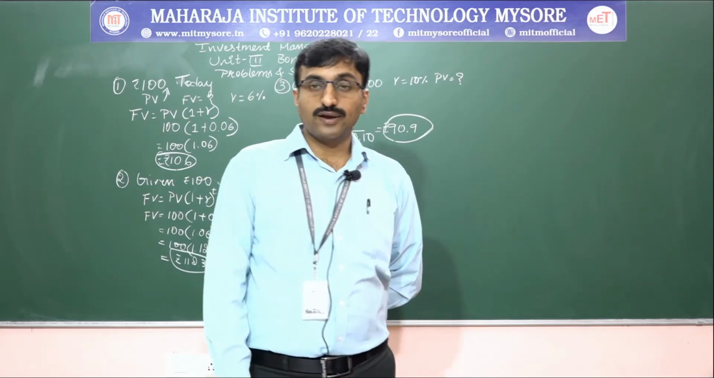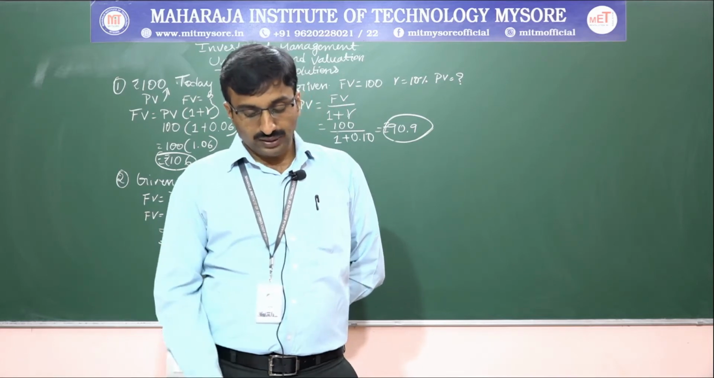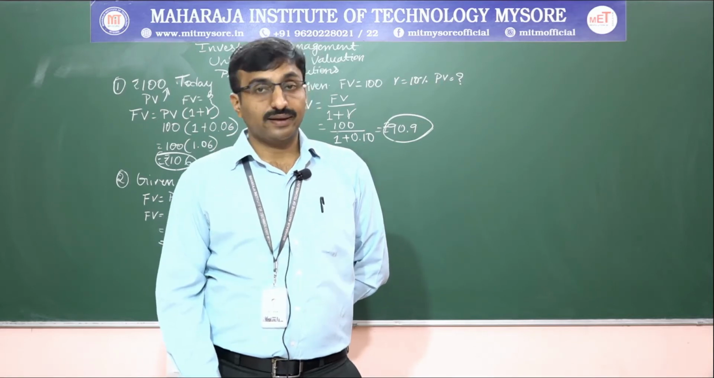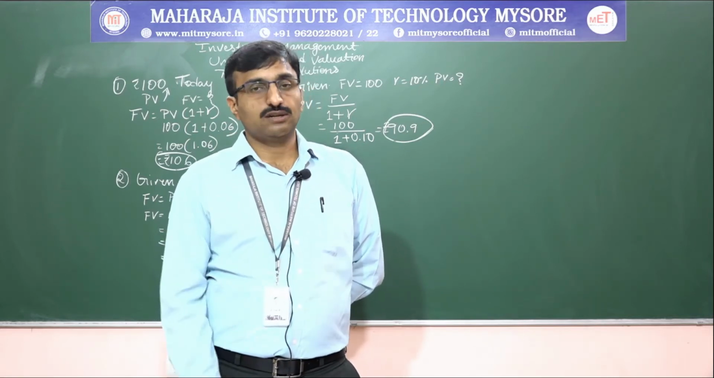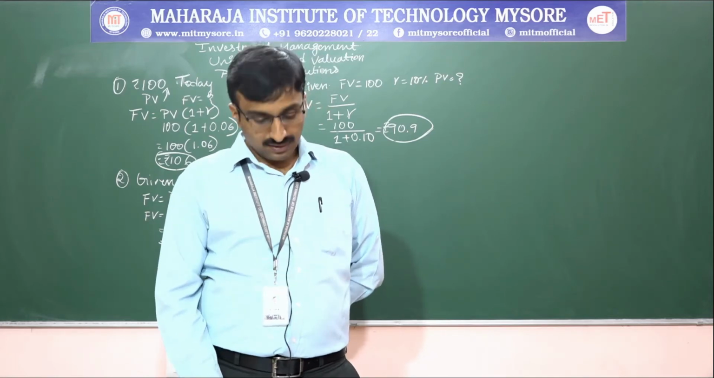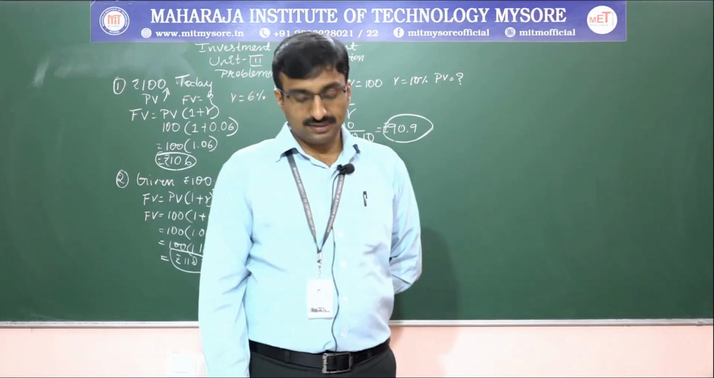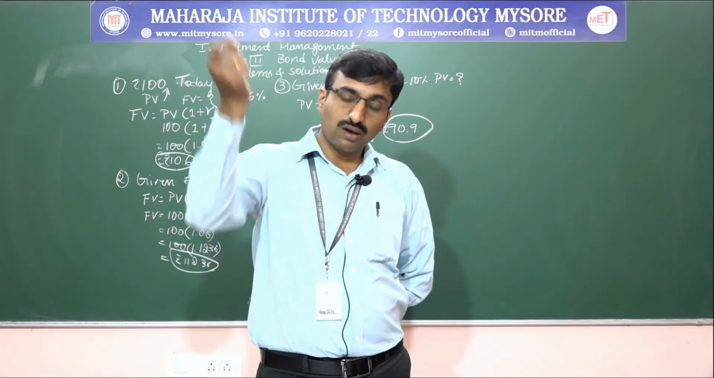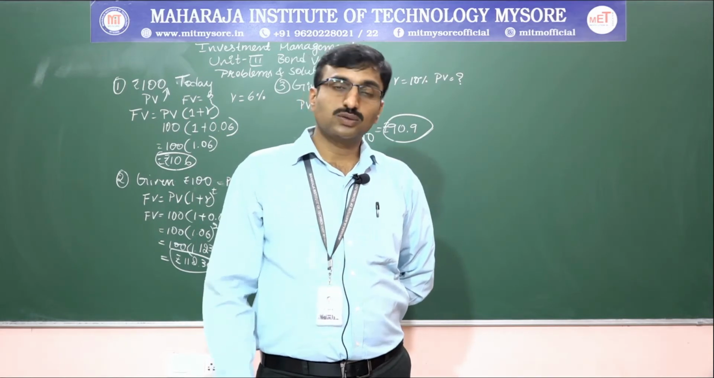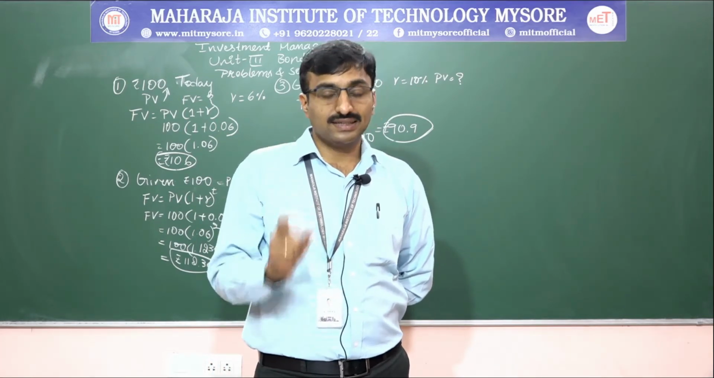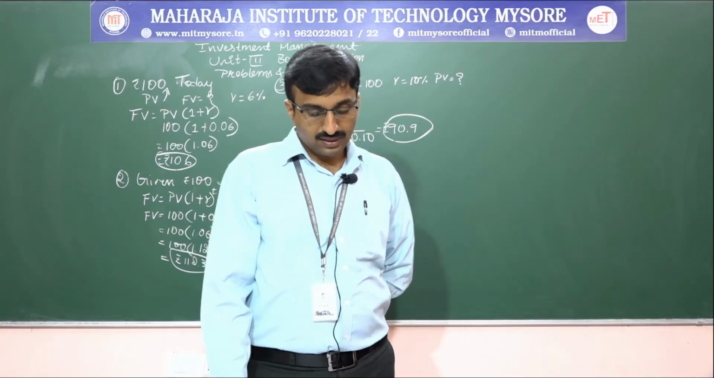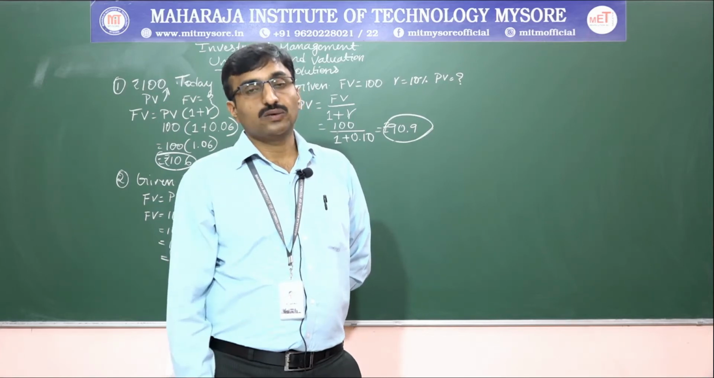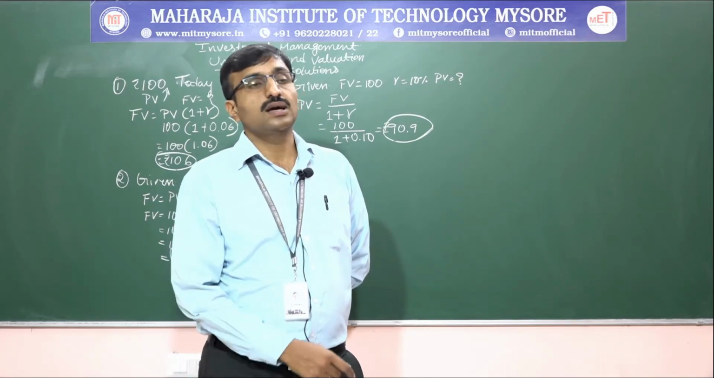Okay, today's worth of 100 rupees to be received after 2 years at 10% rate of interest. Find the present value. They have mentioned the maturity period, that is T, at the rate of 10%. So we have to find out the present value here.